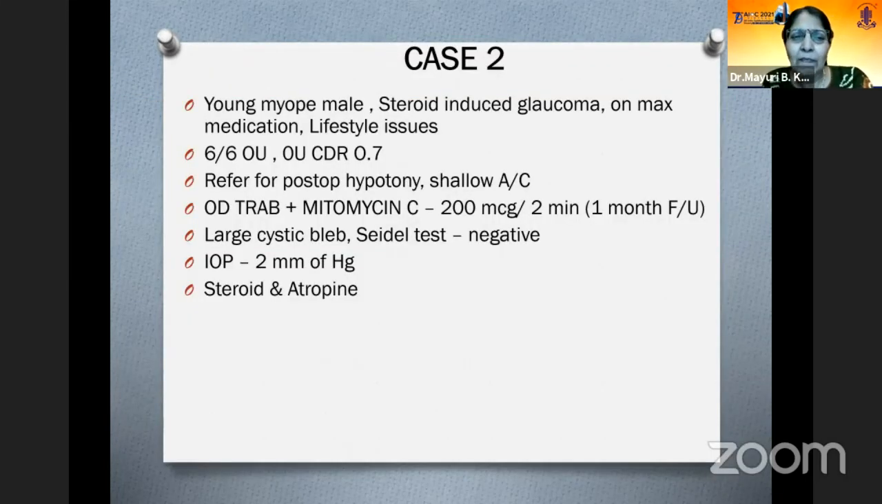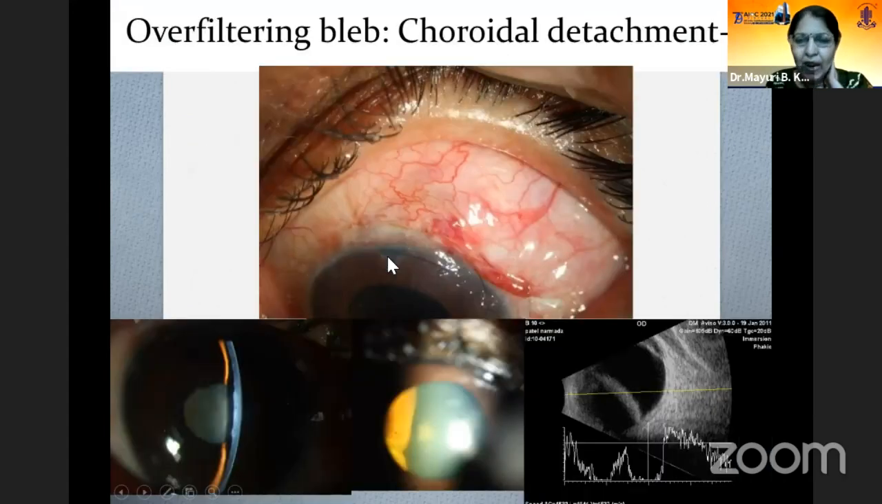Case 2, a young myope who had steroid-induced glaucoma and opted for surgery because he was on maximum medication with lifestyle issues. He was operated elsewhere, with mitomycin 200 microgram for 2 minutes. For a myopic eye, we know that this could be a higher dose. The patient came with a huge cystic bleb. Seidel's was negative.